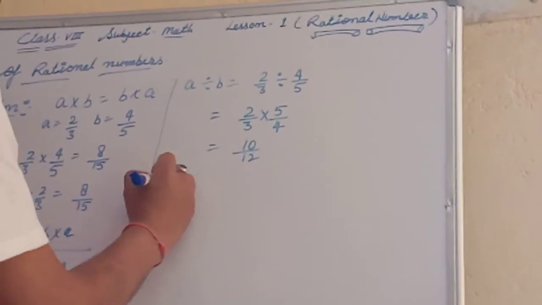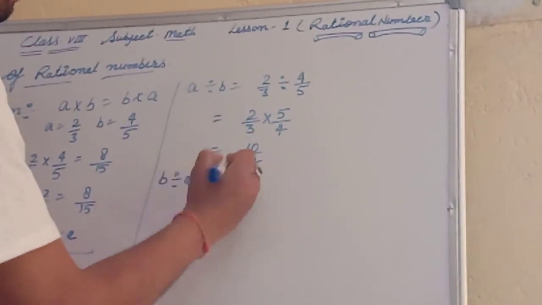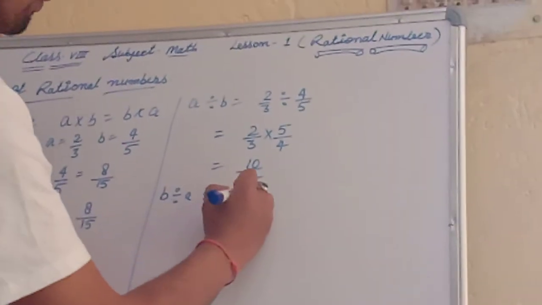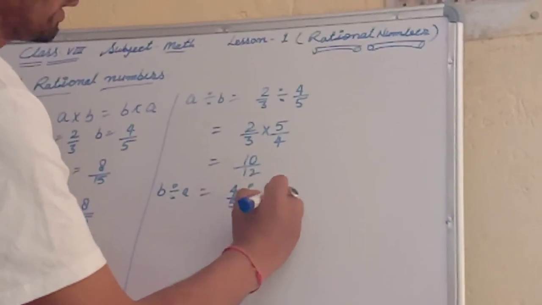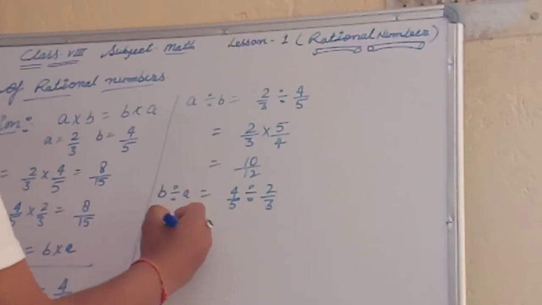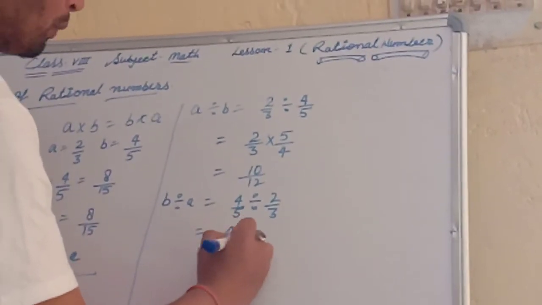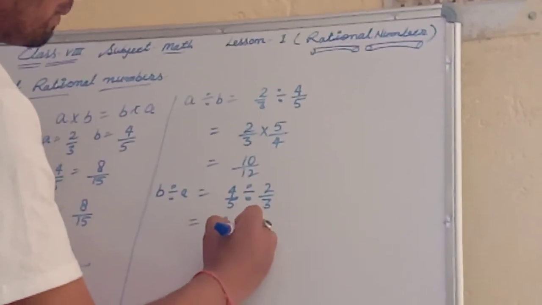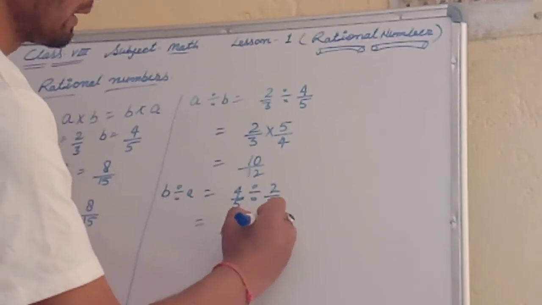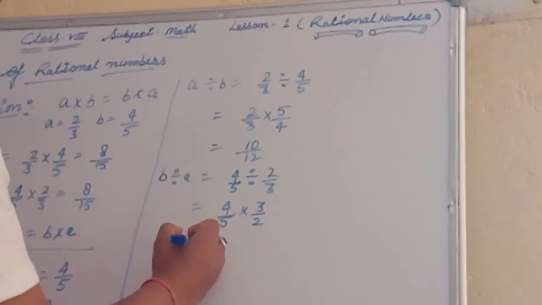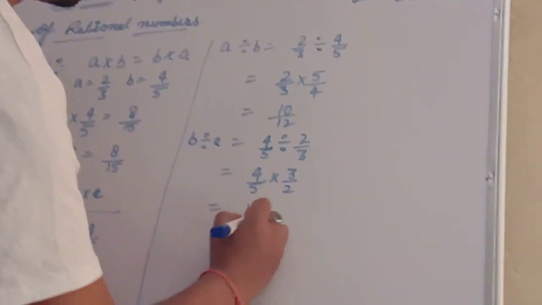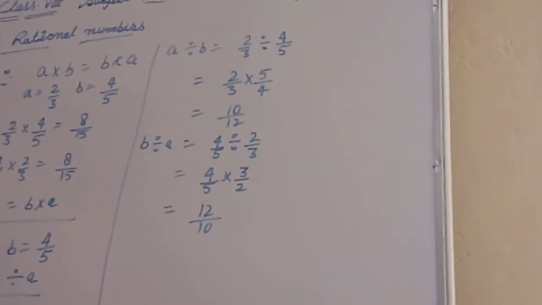And for b divided by a, the right hand side, we look here: 4 upon 5 divided by 2 upon 3. Then 4 upon 5 multiplied by the opposite, 3 upon 2. Then 3 fours are 12 upon 10.